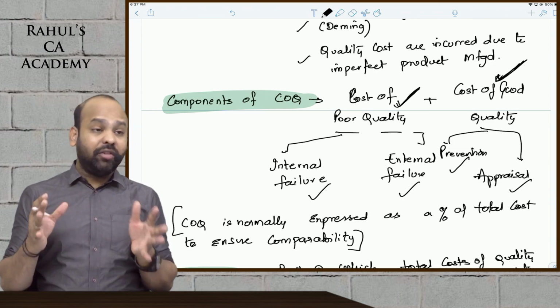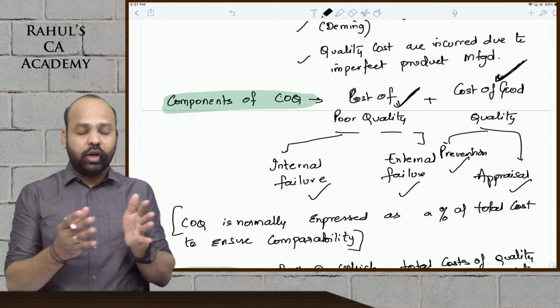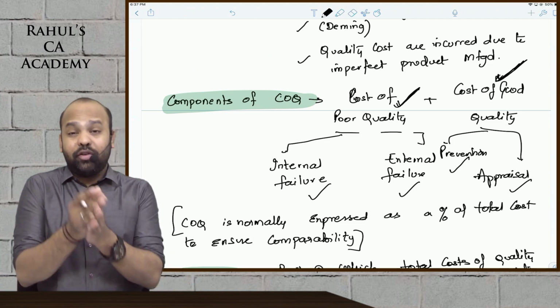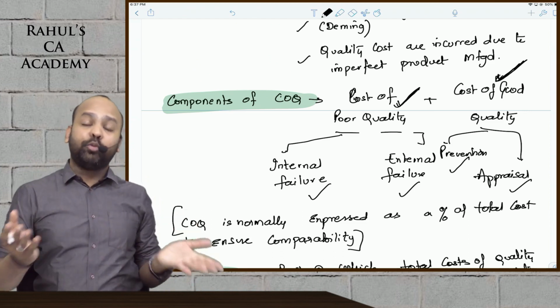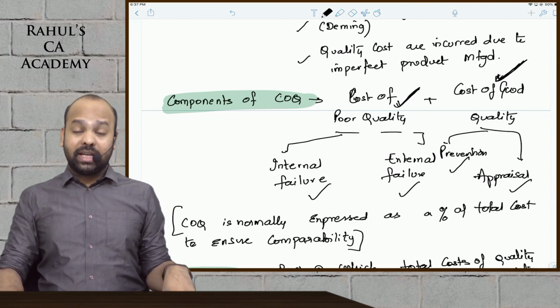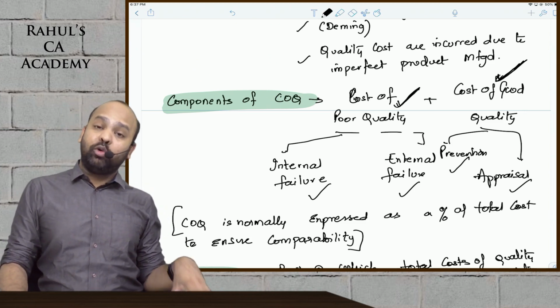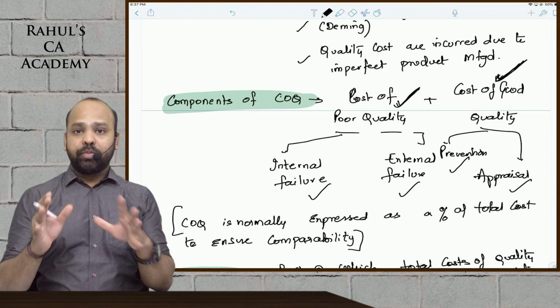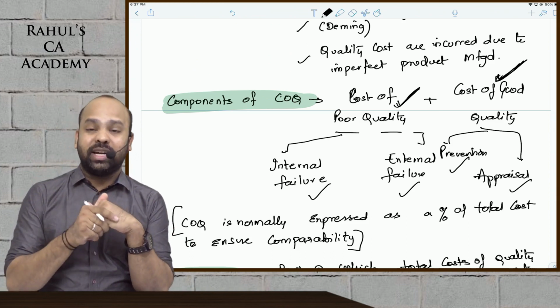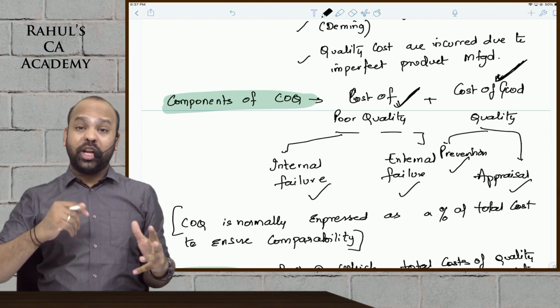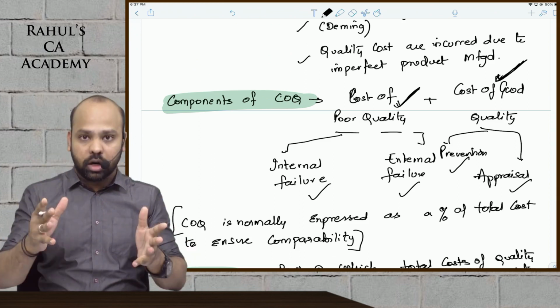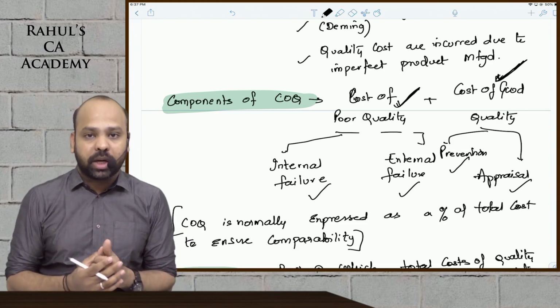If you incur a heavy cost on good quality, for sure you will not have to incur poor quality cost. If you're not incurring good quality cost, your poor quality cost would be very high. It's like if a company is incurring huge amount on preventing the defects. Okay, so prevention cost beta is the cost that an organization is incurring in order to ensure that the defects do not occur. You are preventing the defects from occurring.